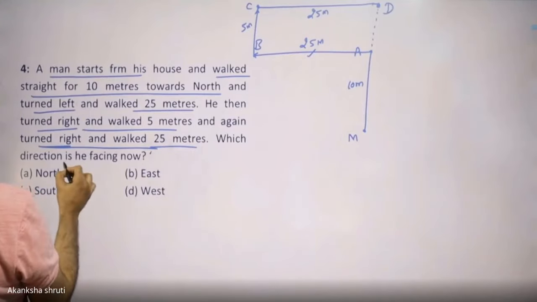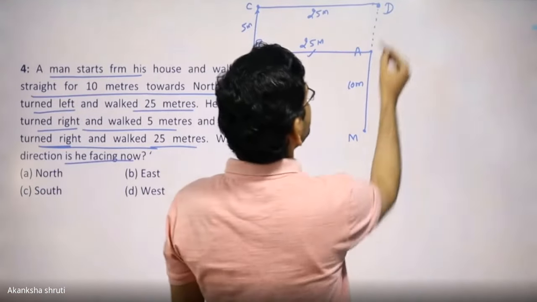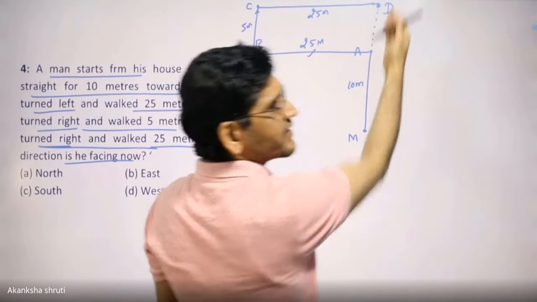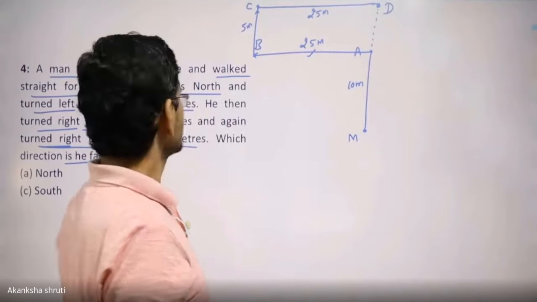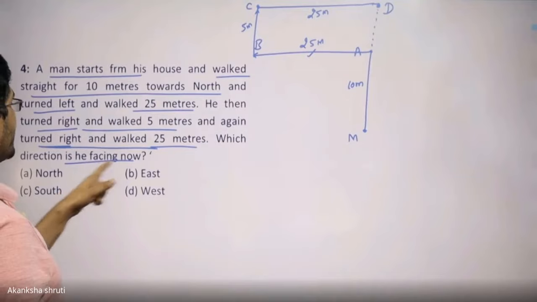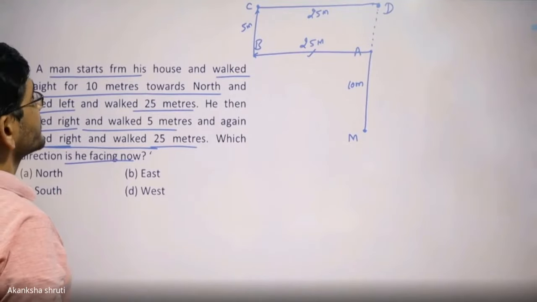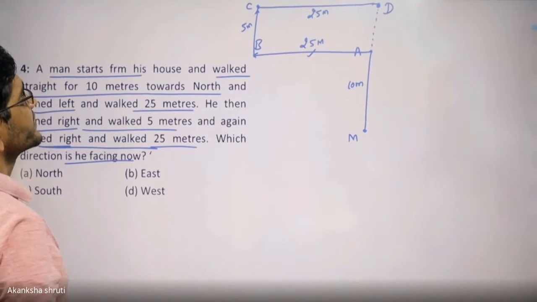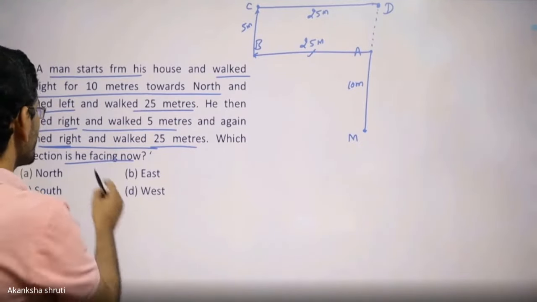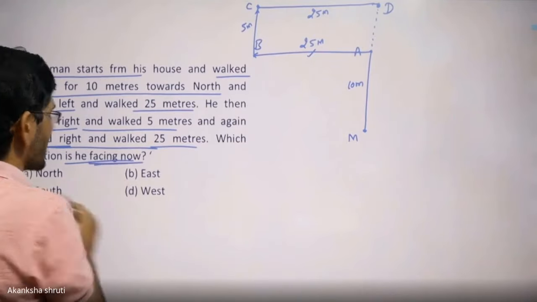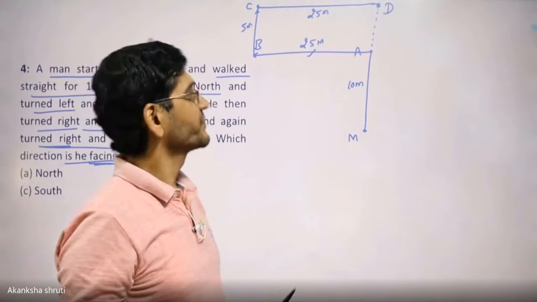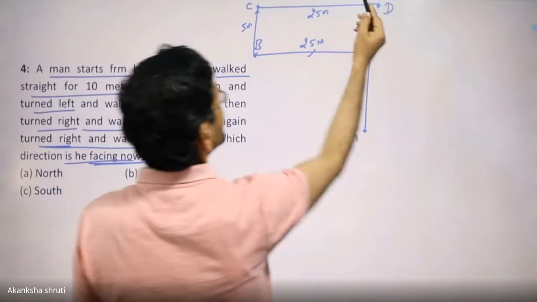which direction is he facing now? Facing now means, with respect to this point M, what is his new direction? In which direction is he facing now? So what will be the new direction? It will be the east direction. Students, it is asking for the facing now, meaning in which direction his face is now. So it will be the east one.